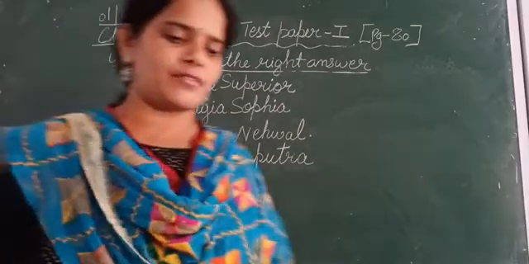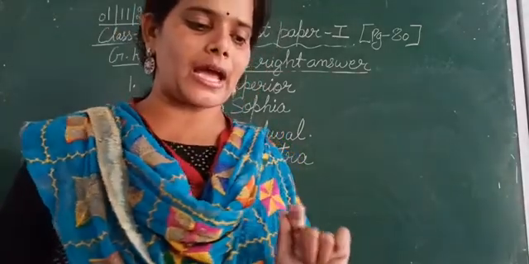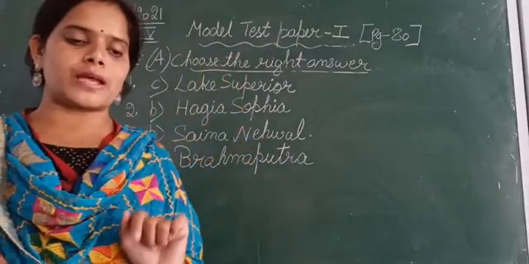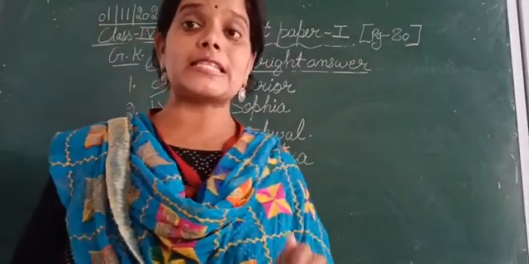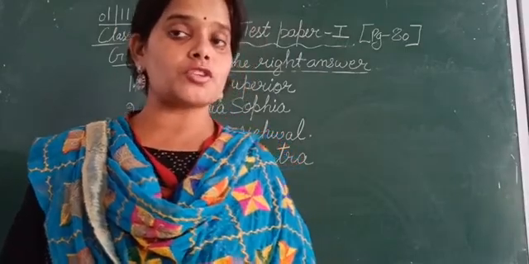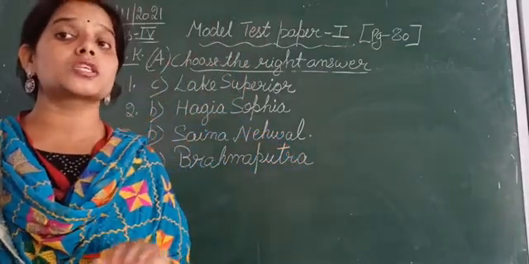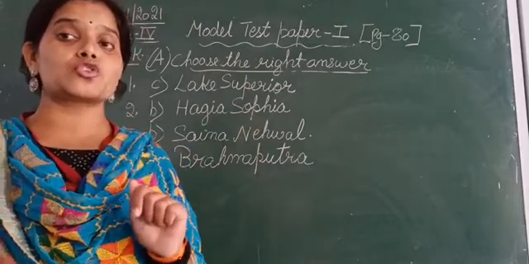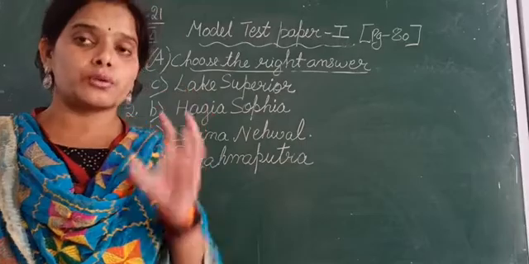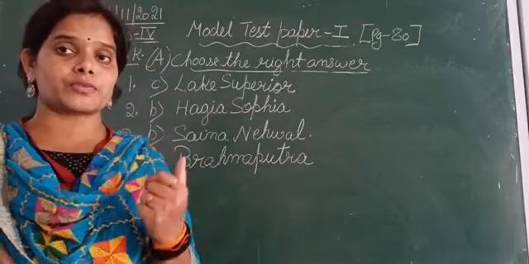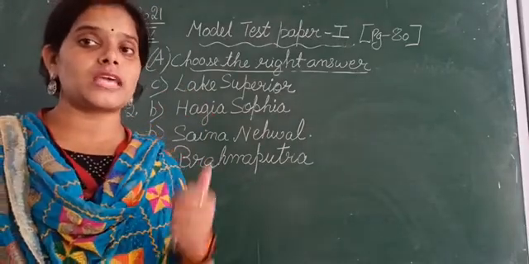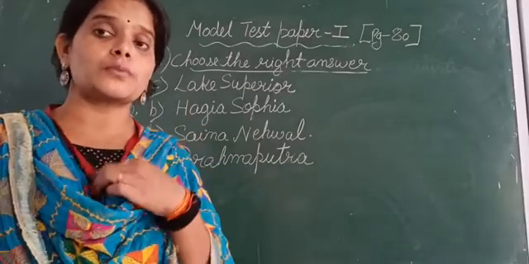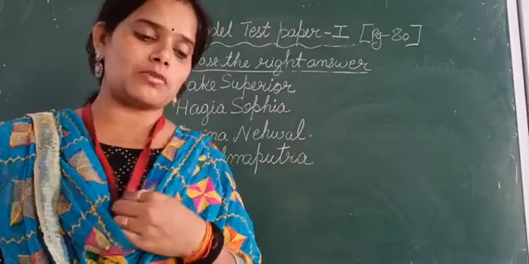Question number 5: this is an animal rights organization that promotes vegetarianism and prevents cruelty against animals. So now we are talking about an organization that works for preserving animal rights, and they work against cruelty towards animals. They protect the rights of the animals. So what is the name of this organization?